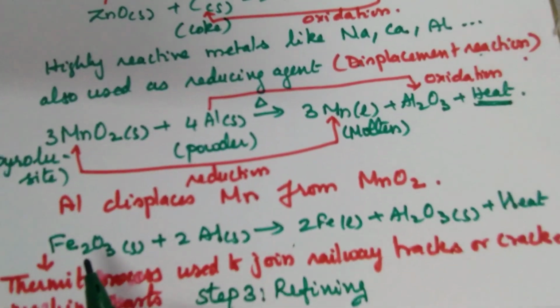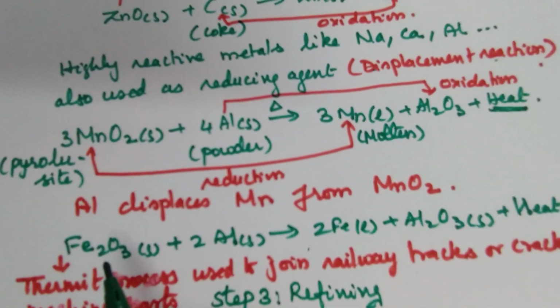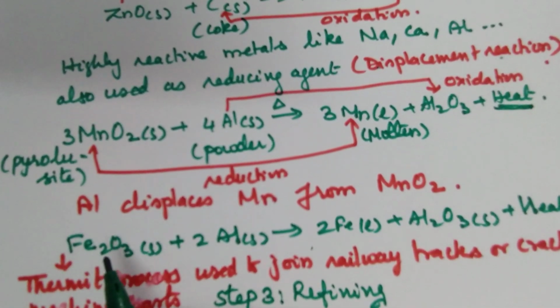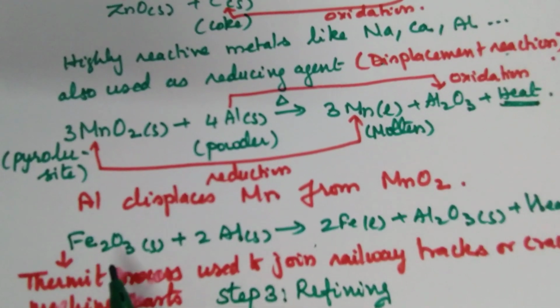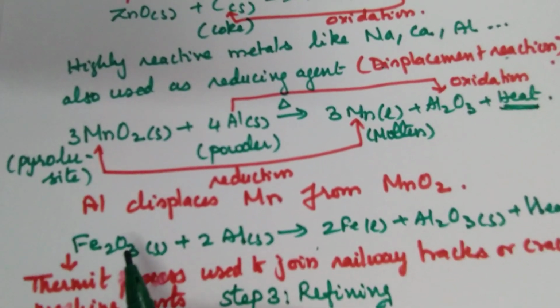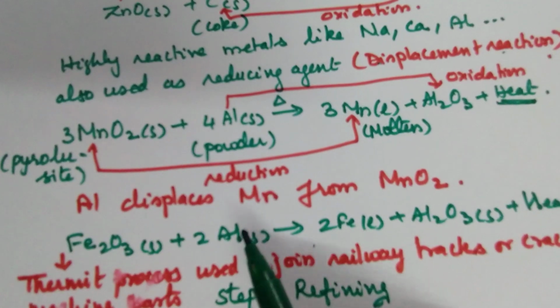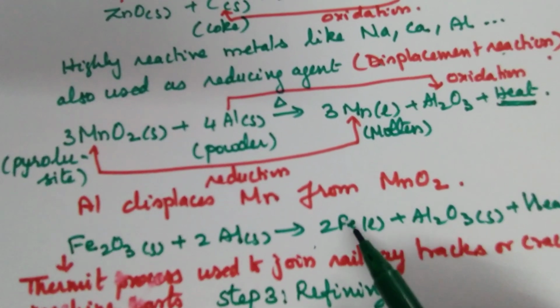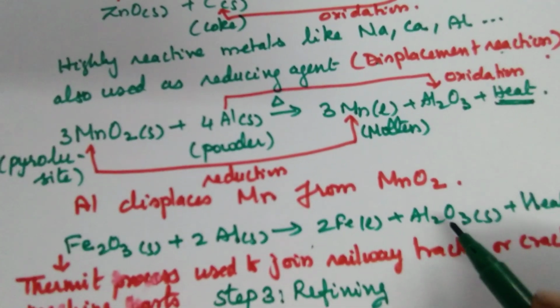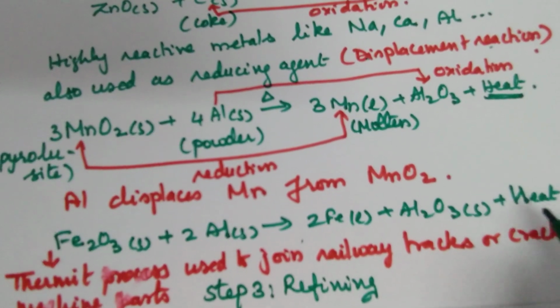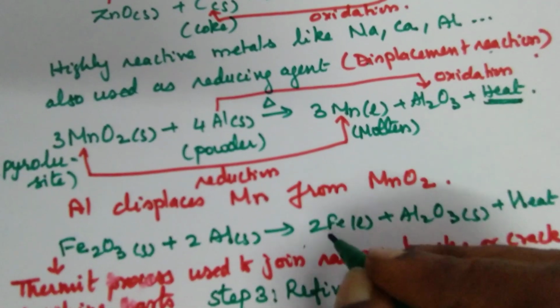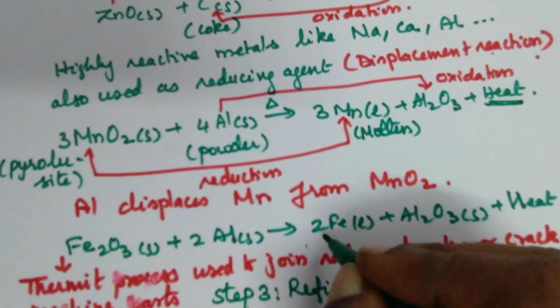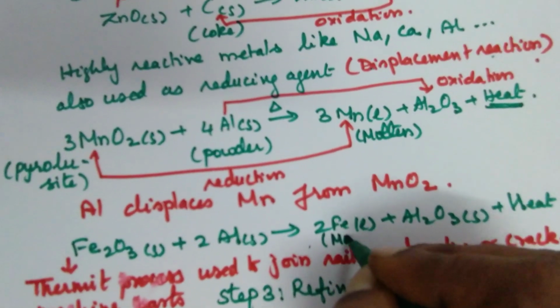We'll see one more example. Iron: Fe2O3 is an ore of iron, the hematite ore. When this ore reacts with aluminium, it gives you iron. Again an enormous amount of heat is released, so even iron is in the molten state.